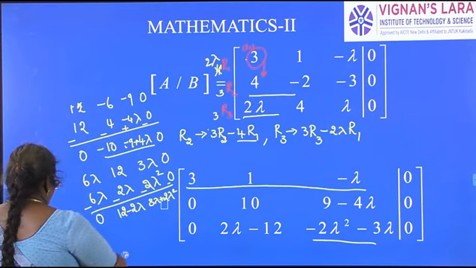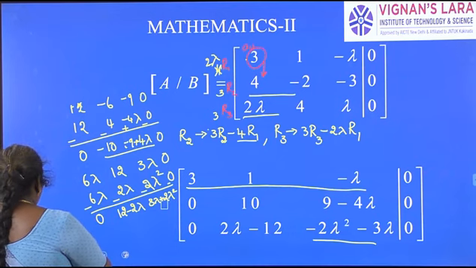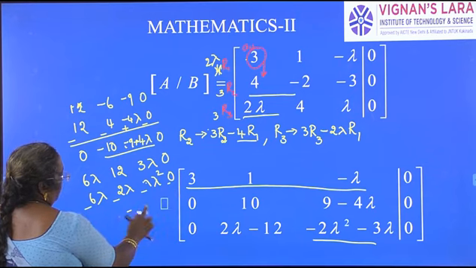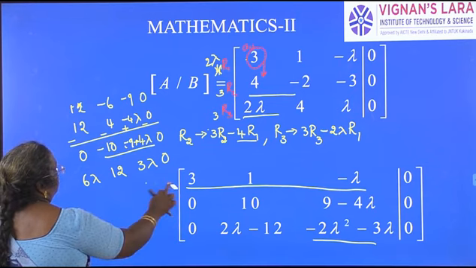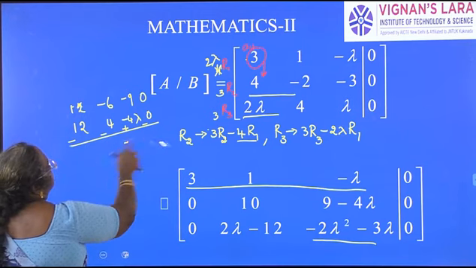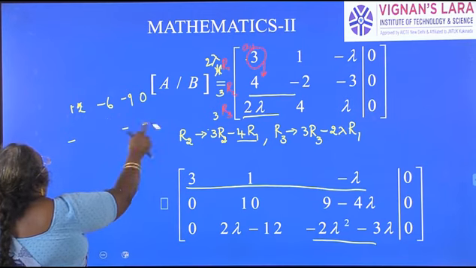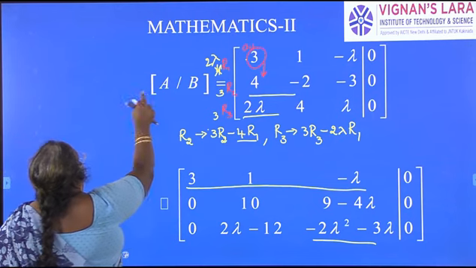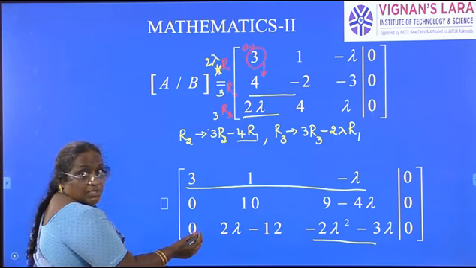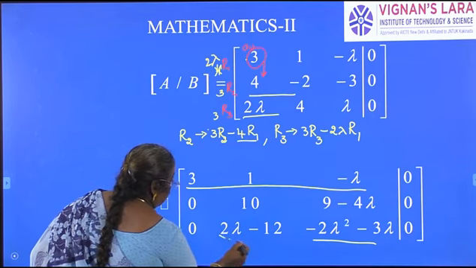So now here it is still not in echelon form. There is one more operation to be done. Using the A22 element, we have to reduce. Still it is not in upper triangular form. One more element is to be made 0 here.